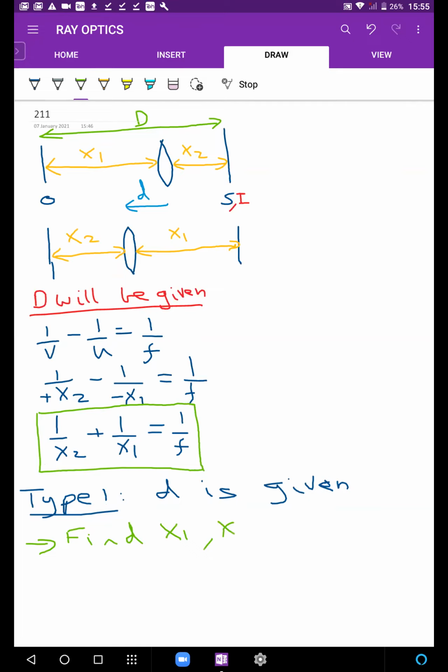It will be simple equations. I'm just giving you the idea of what to do. Find x1, x2 to find f. So if small d is given, find x1, x2 to find your focal length. And how would you do that?